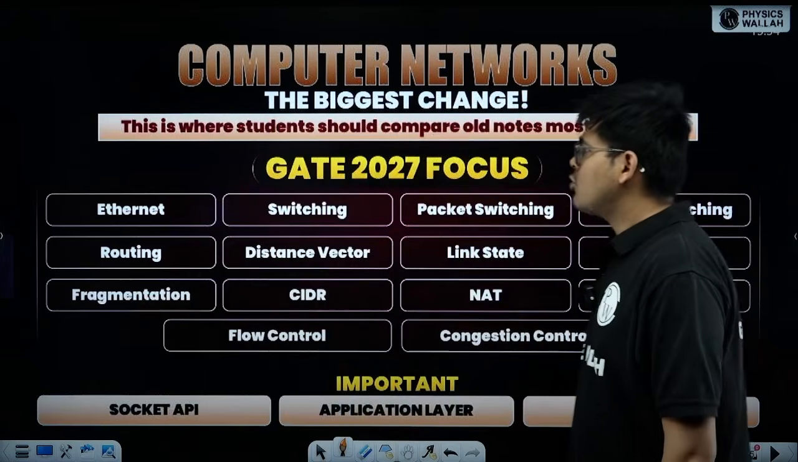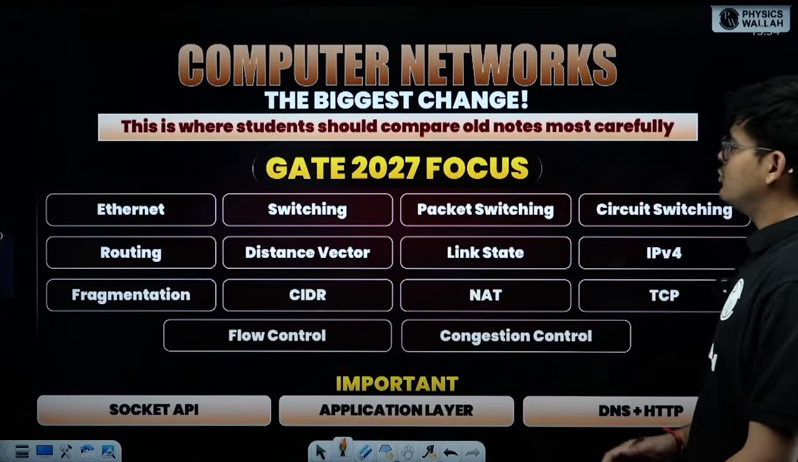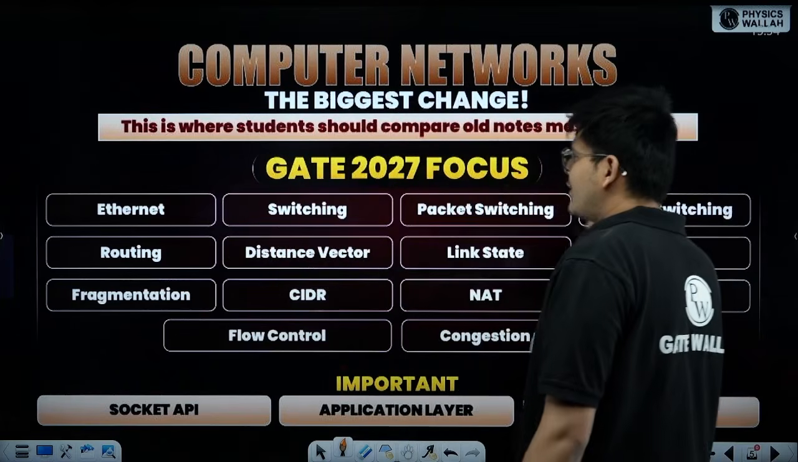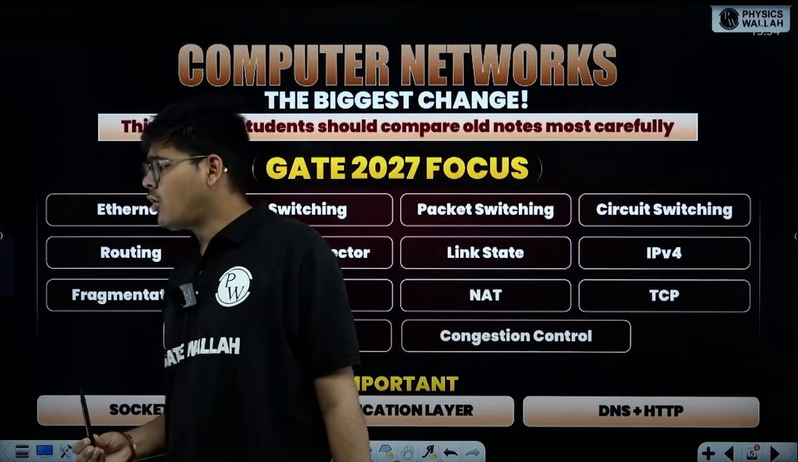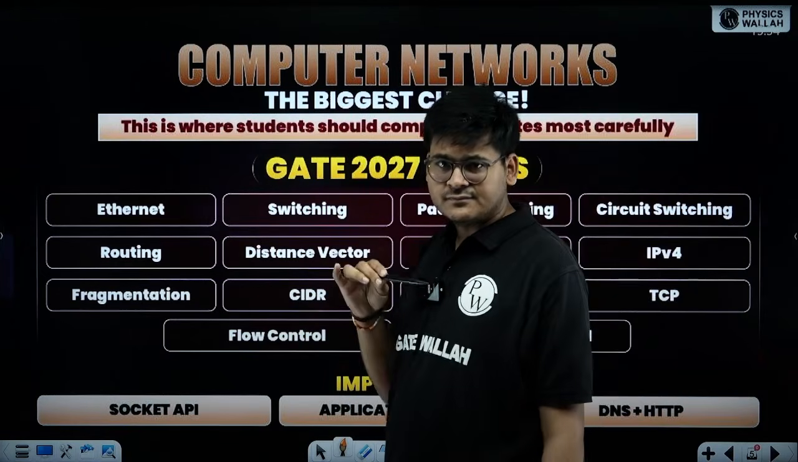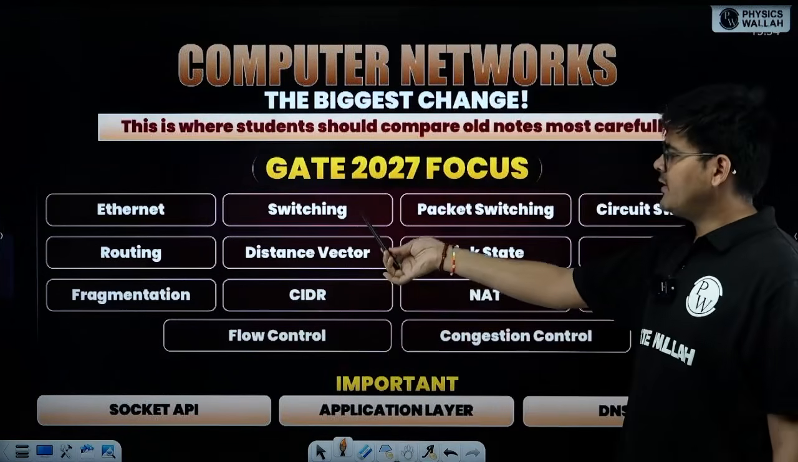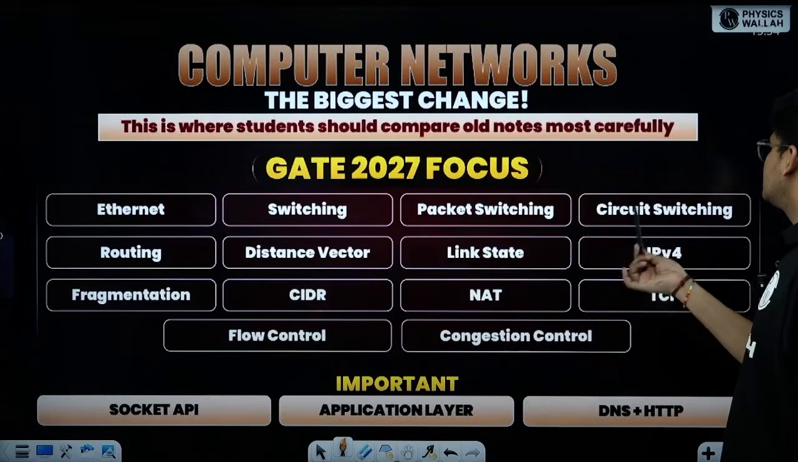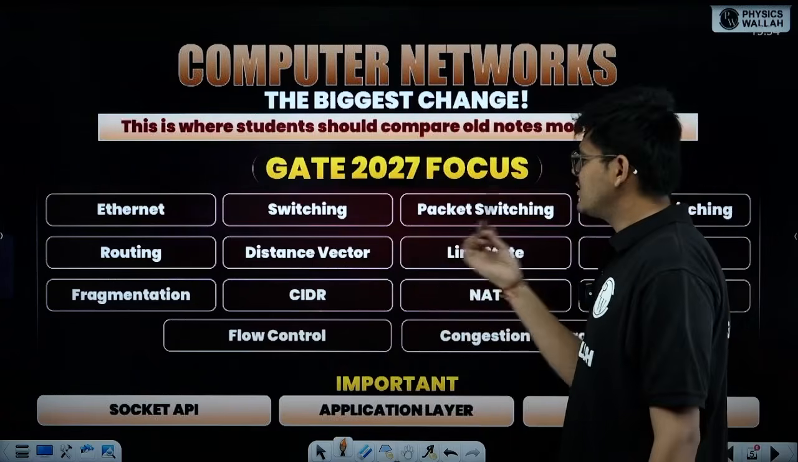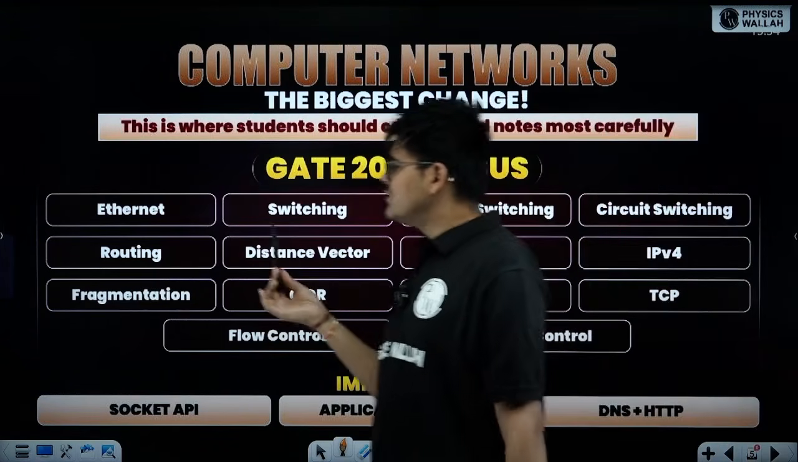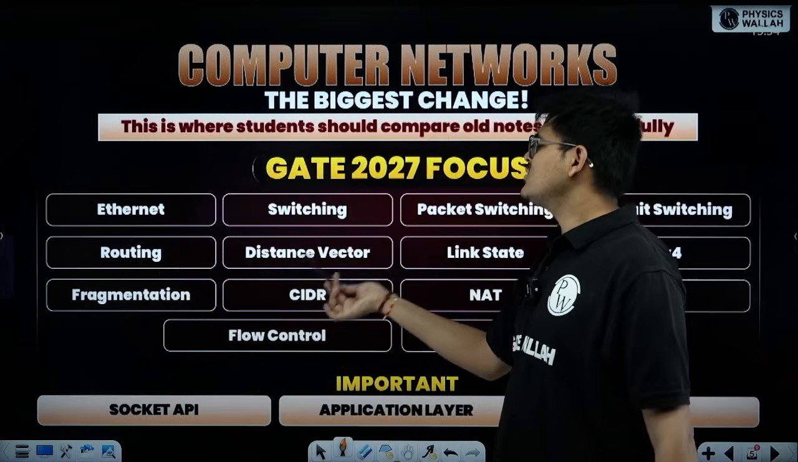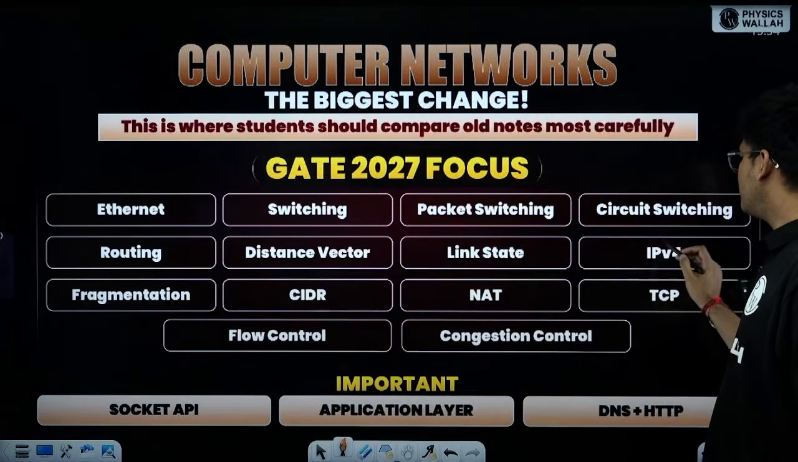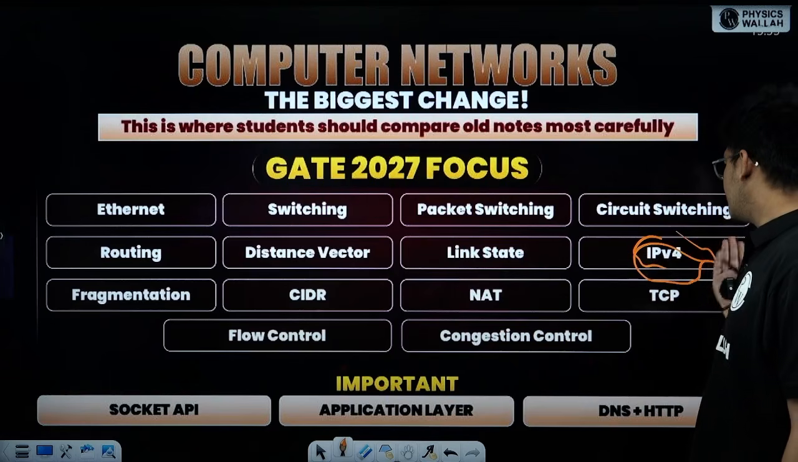Okay, so let's talk about the computer networks topics. Here GATE 2027 is actually focusing on Ethernet, switching topics, packet switching, which is one part of switching, and circuit switching. So you all know switching, packet switching, circuit switching. Then routing protocols, distance vector, link state routing, and IPv4. Again, it's been there.